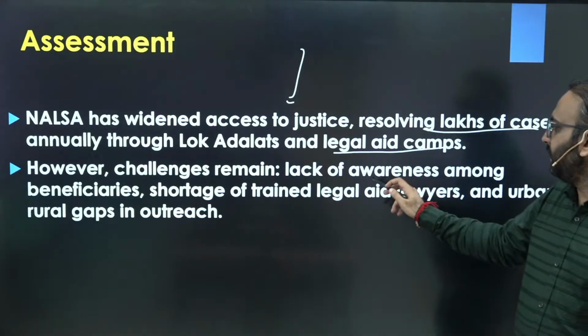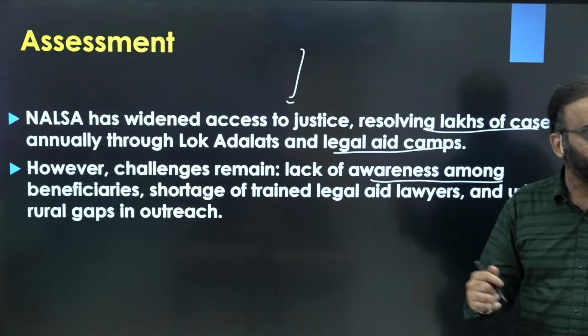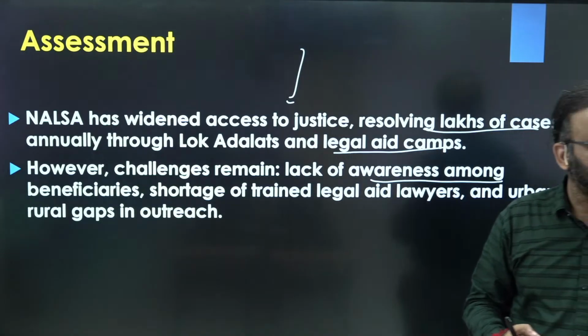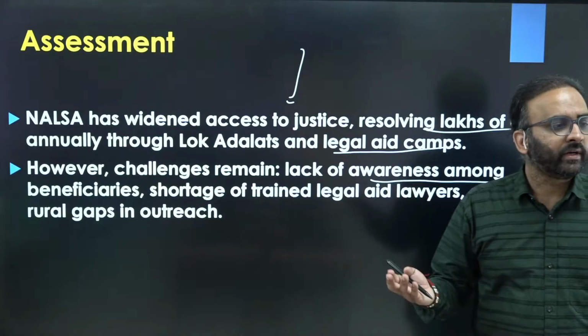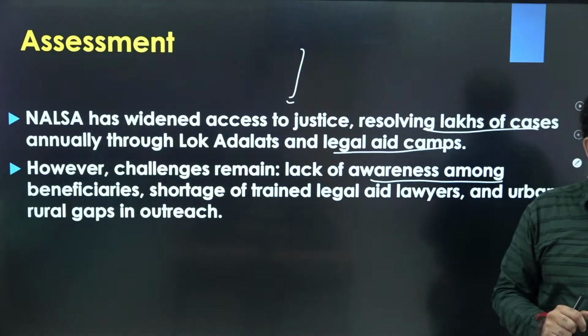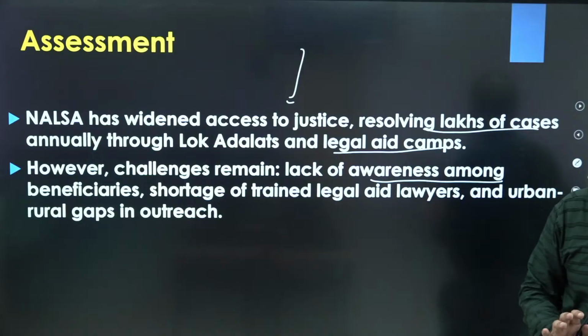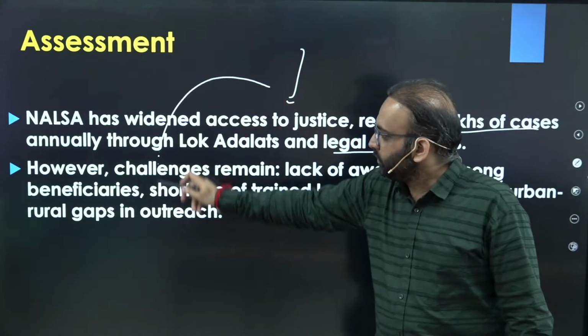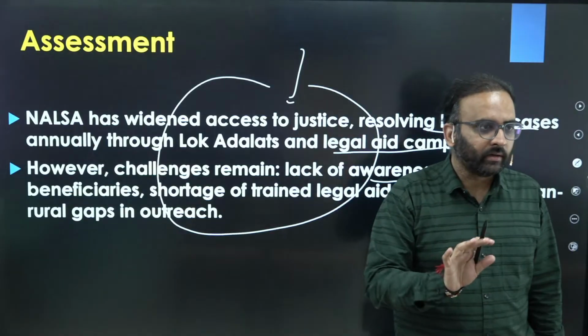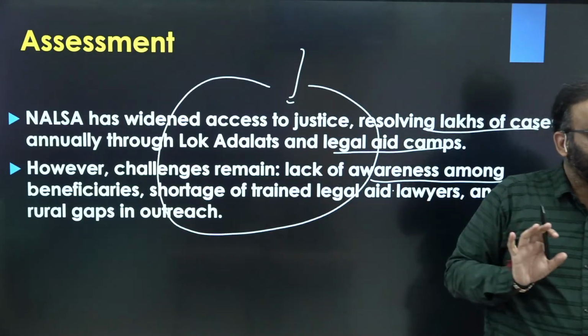But challenges remain, like lack of awareness among the beneficiaries, poor quality of free legal aid under this, irregular conduct of Lok Adalats, infrequent conduct of legal aid camps and so on, right? So that you need to write. Here you see the points are written in a very brief, concise manner. In this manner you need to write, clear?